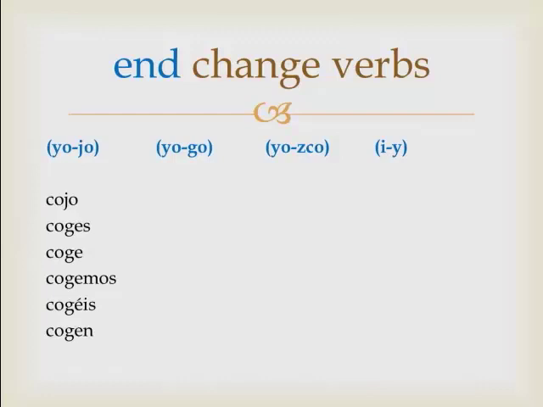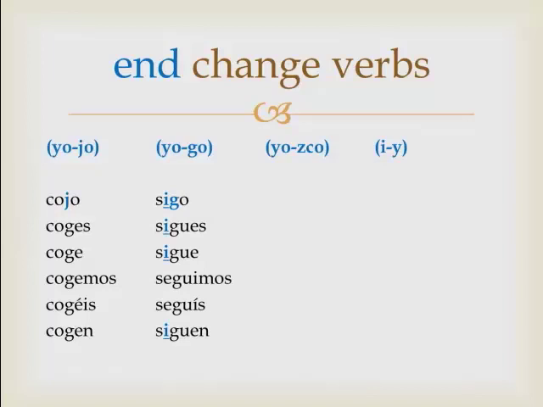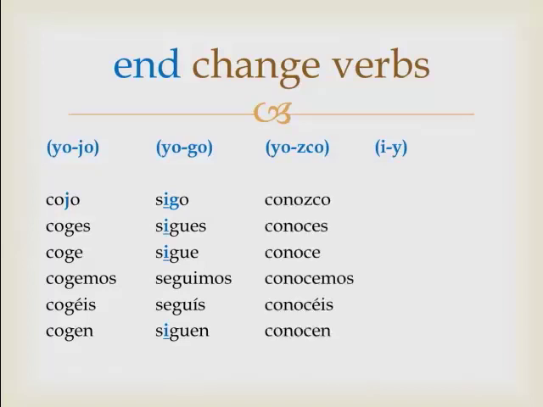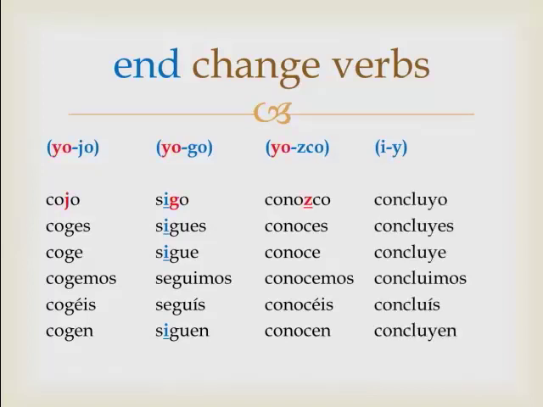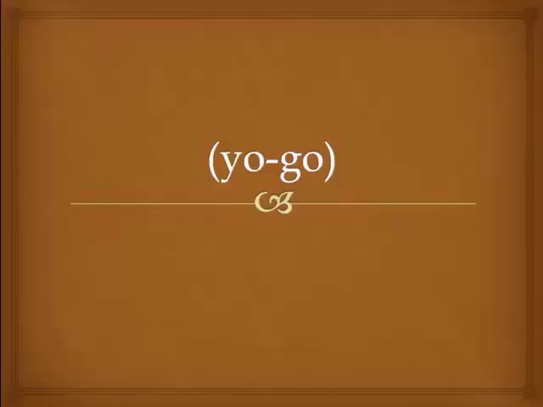Examples are cojo or coger, to take. You notice that it's going to be a J in the yo form. Sigo, yo to go, to follow. The rest will change also E to I. Conozco, the Z is going to be added for any word that is CER or CIR. And concluyo, to conclude. The verbs in this category are going to have a Y all the way through the paradigm. That's our lesson: yo to ho, yo to go, yo to zco, i to y, and 5 miscellaneous verbs in their own category. Yo to go and changing verbs.